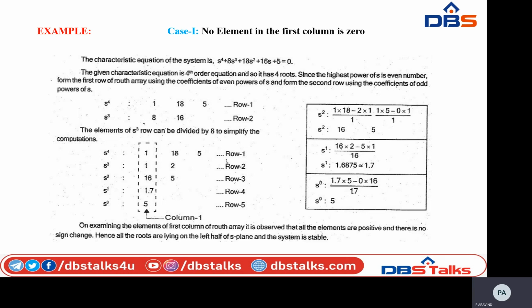Okay, see, from this we are going to conclude that for this characteristic equation the system is stable. So the system is a stable one.